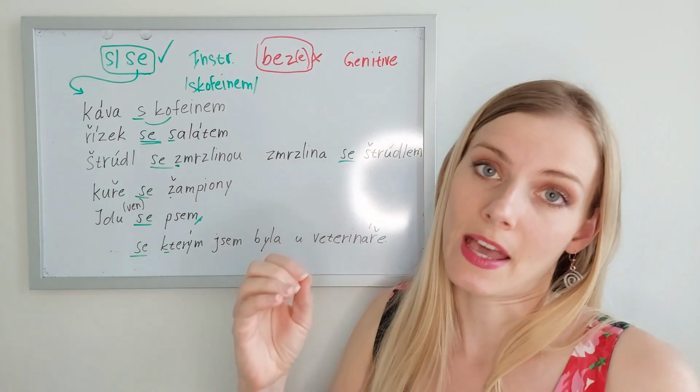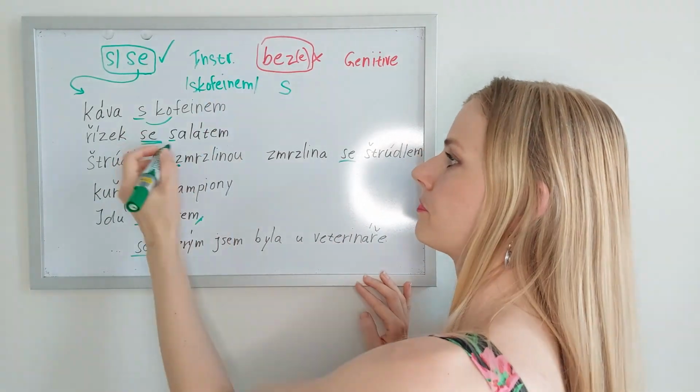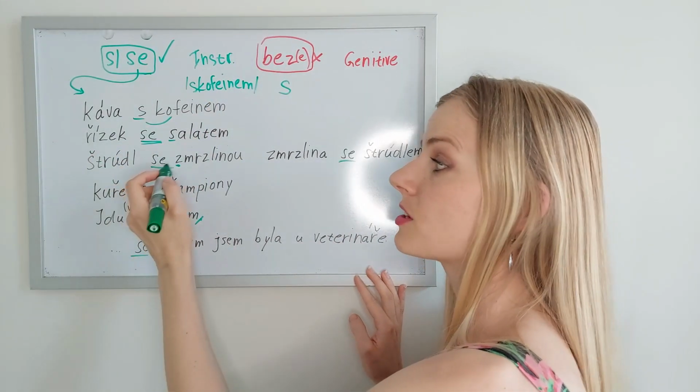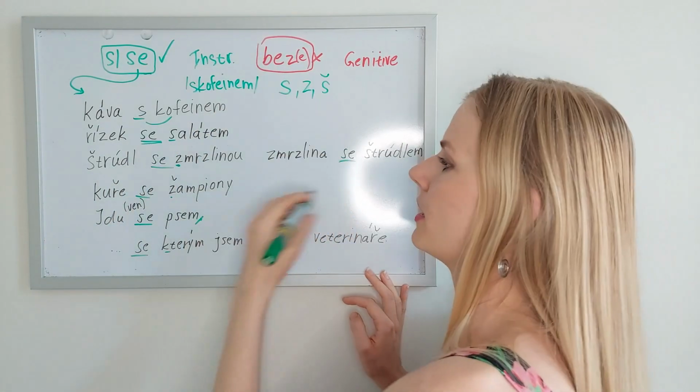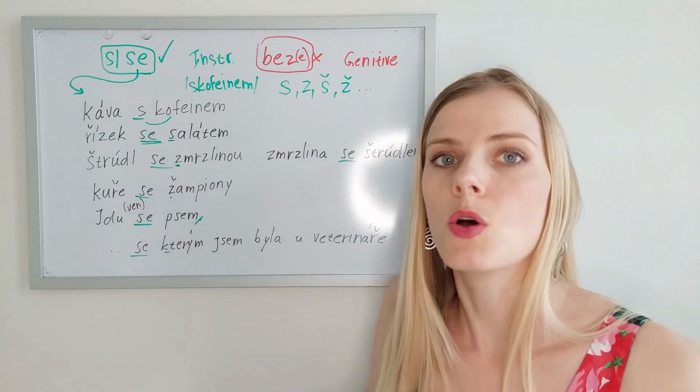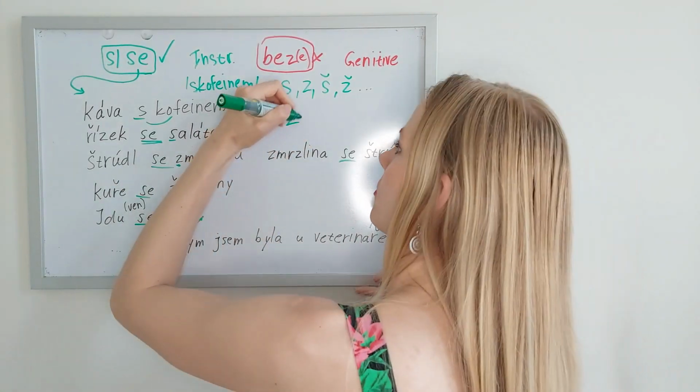So let's see what the rule is. We use se when there is a word starting with S, se salátem; when there is a word starting with Z, with sh and ž, or a word that starts with two or more consonants.